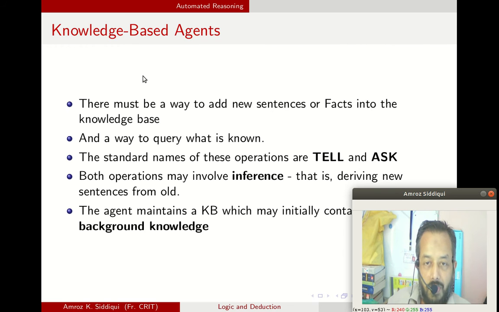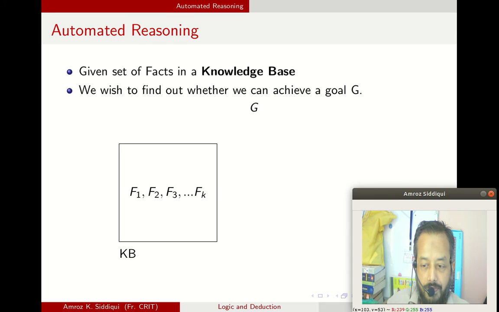So there should be some way of adding these new facts to the system, and some way of querying new facts from the system. But before we begin, the system should be fed with some basic facts, and then based on the rules and the inference engine, the new facts can be deduced, inferred or learned by the system. How does it do that? We'll see in a moment.